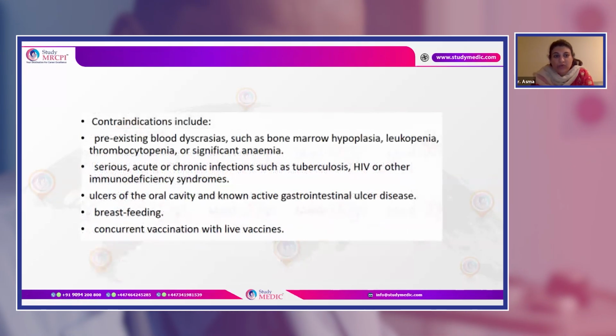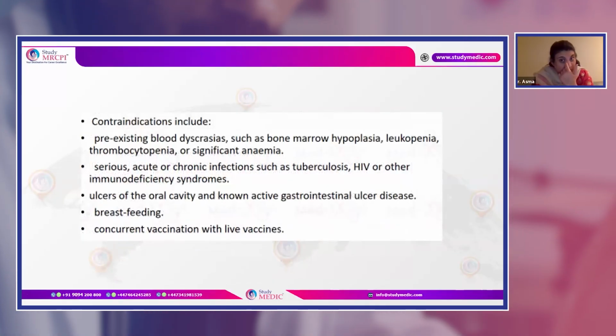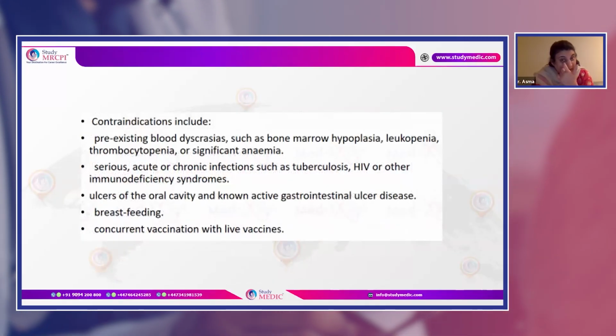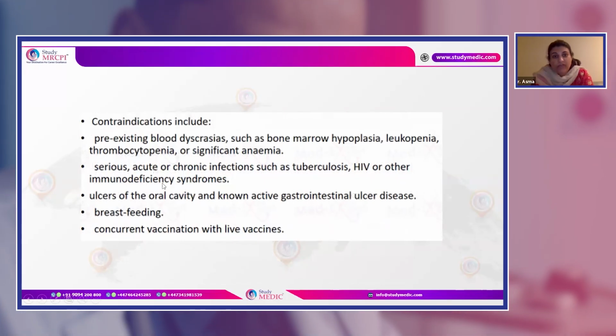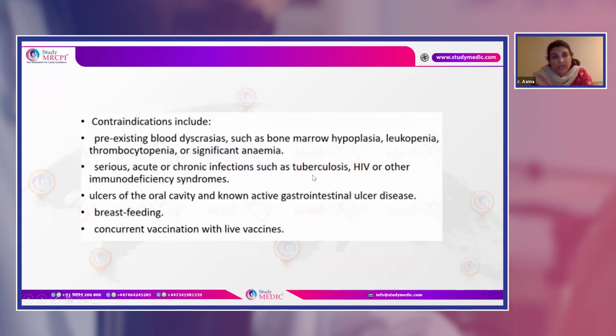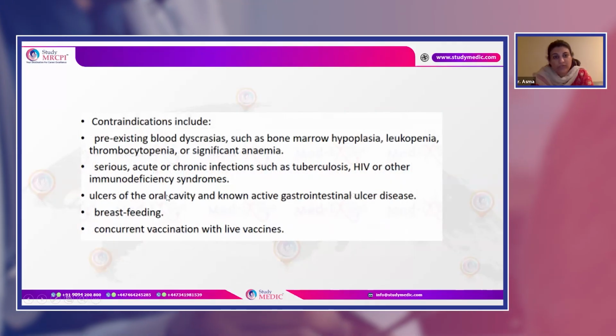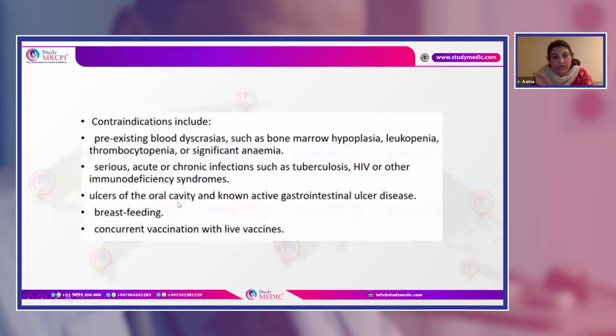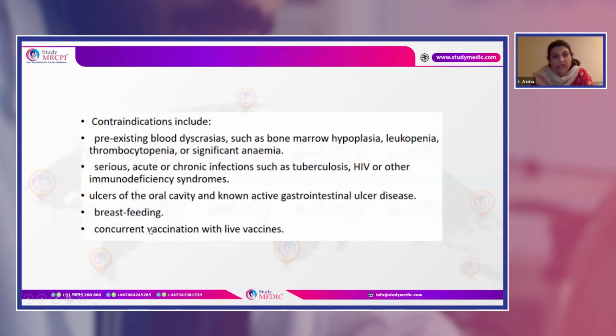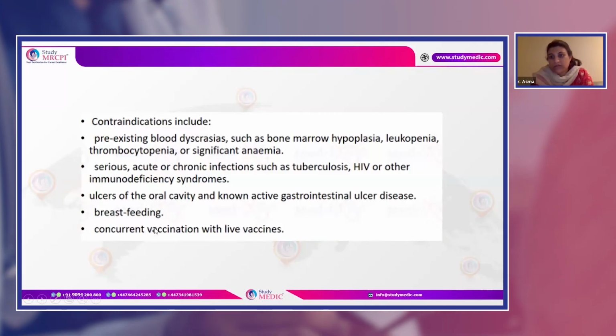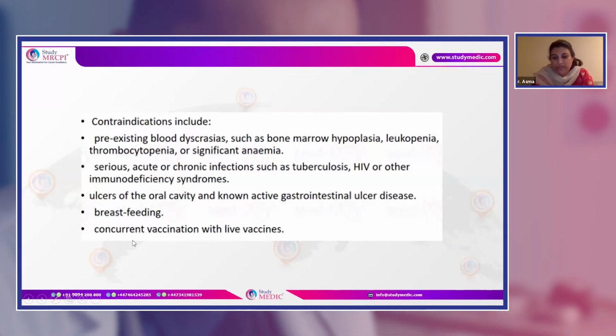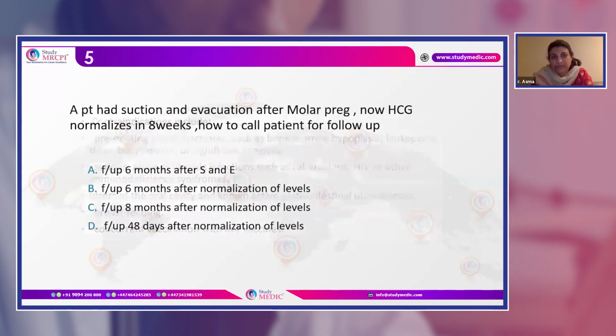Now, contraindications we already know: we cannot give it in cases where the patient has blood dyscrasias or acute infections like TB, HIV, or other immunodeficiency syndromes, ulcers of any kind in the GI tract or oral cavity, breastfeeding, or if any live vaccine has been given to the patient.